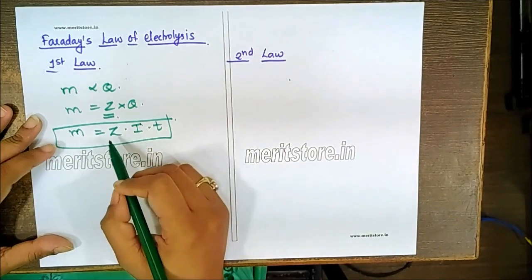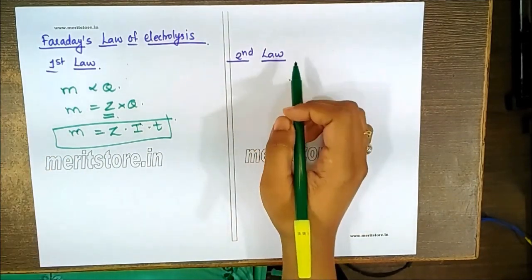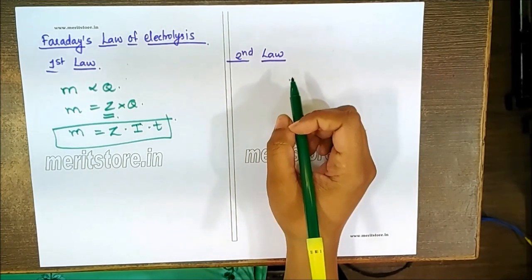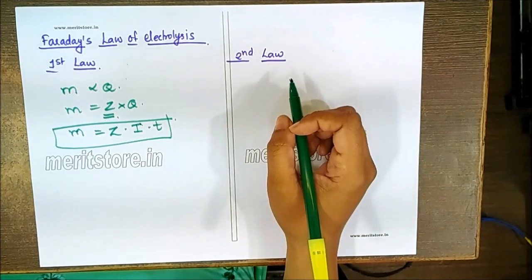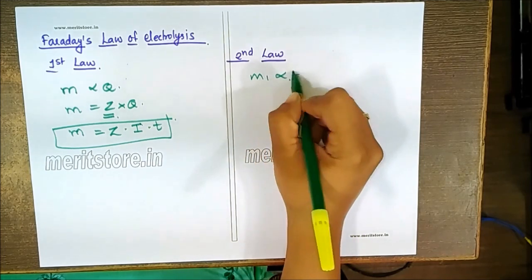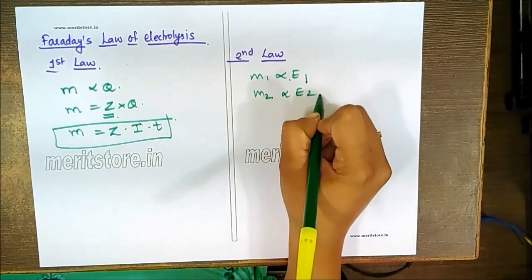Now in case of the second law, when the same electricity is passed through solutions of different electrolytes, the amounts of substances liberated at the electrodes are directly proportional to their chemical equivalents. So m1 is directly proportional to E1 and m2 is directly proportional to E2.